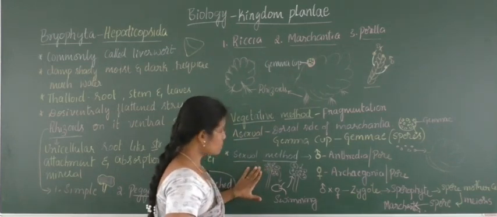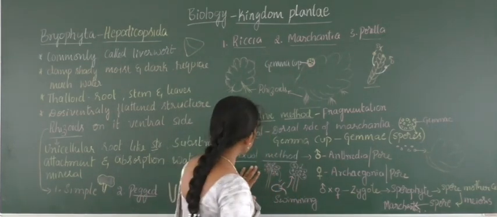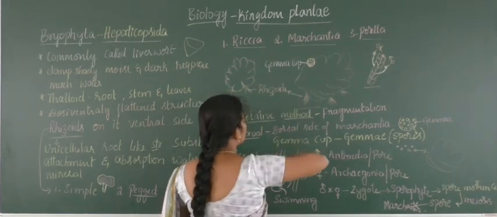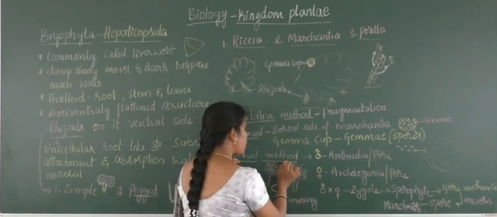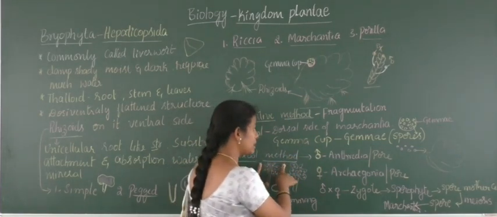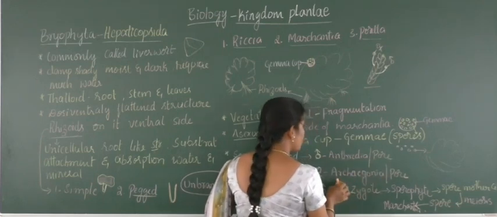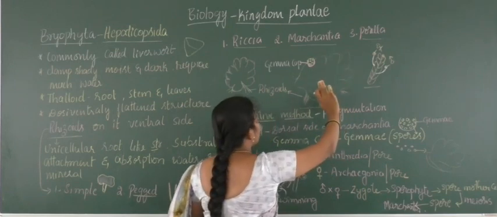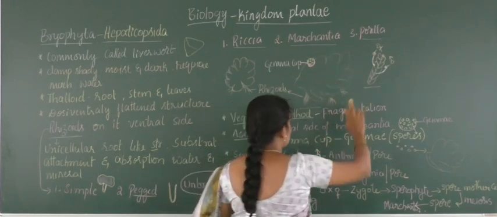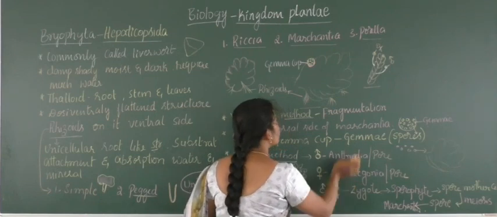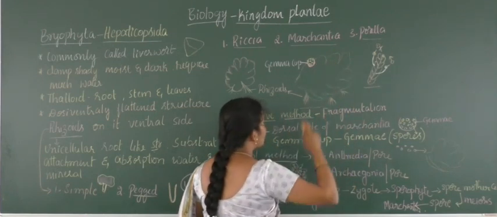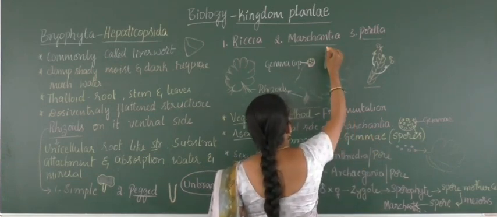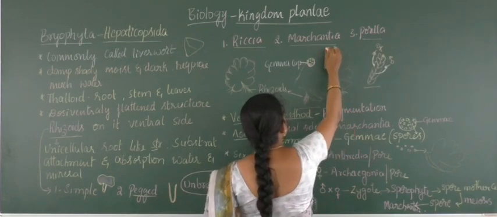So here we observe the structure in the case of the sexual method of reproduction. I am taking this Marchantia. The sexual method of reproduction is completed by the presence of antheridiophore and archegoniophore within this Marchantia thallus, and this thallus may possess both on the same thallus or maybe on a different thallus. Take for example, here an archegoniophore which is growing on the dorsal surface.